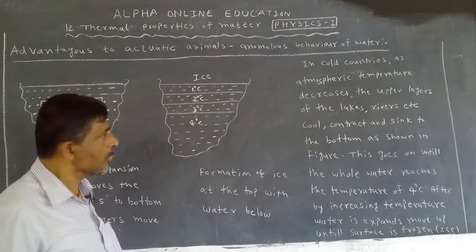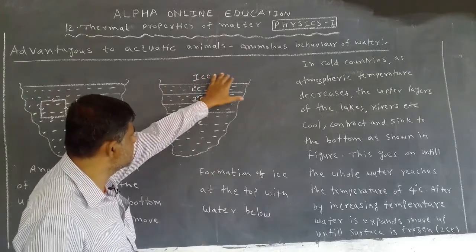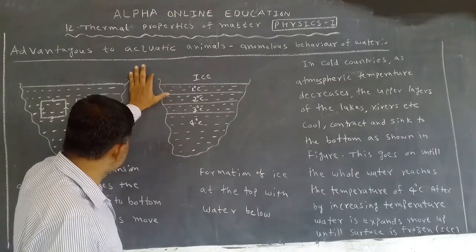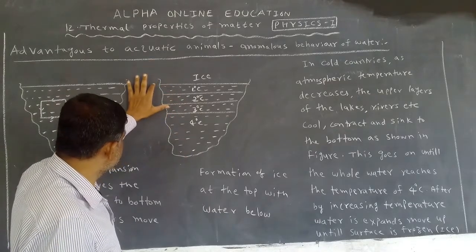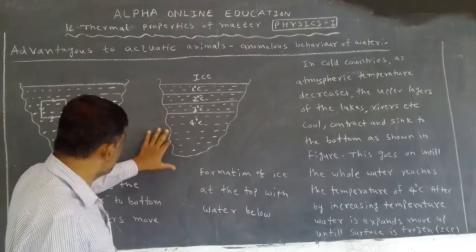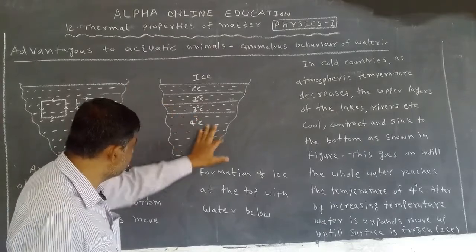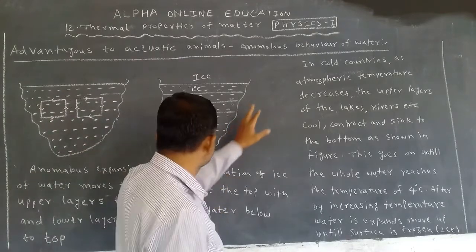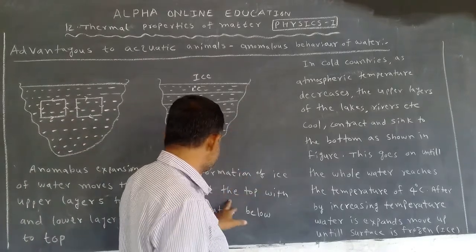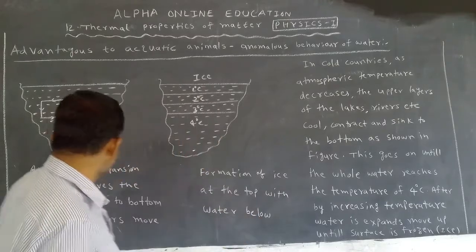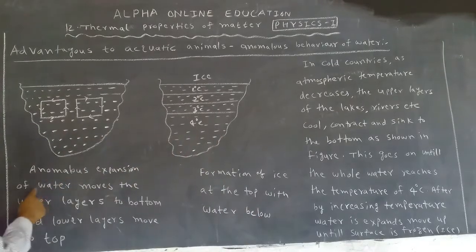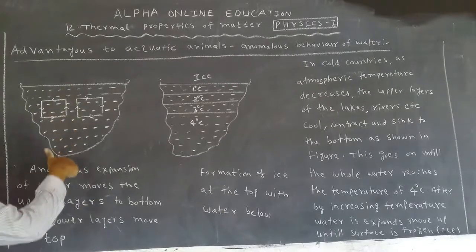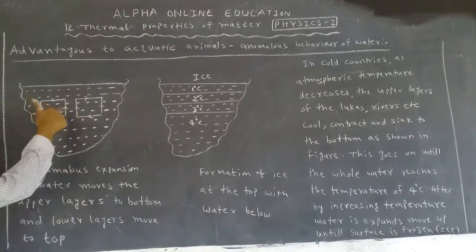ice. This is happening, which means on the surface ice will form, but at the bottom it is 4 degrees, then 3, 2, 1, 0 going upward. But here aquatic animals can survive. This is the formation of ice at the top with water below. Anomalous expansion of water moves the upper layers to the bottom and lower layers to the top.